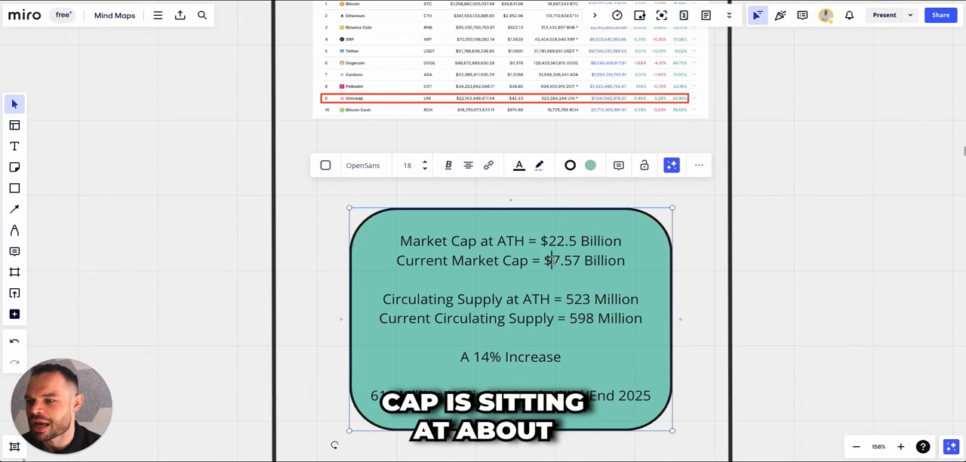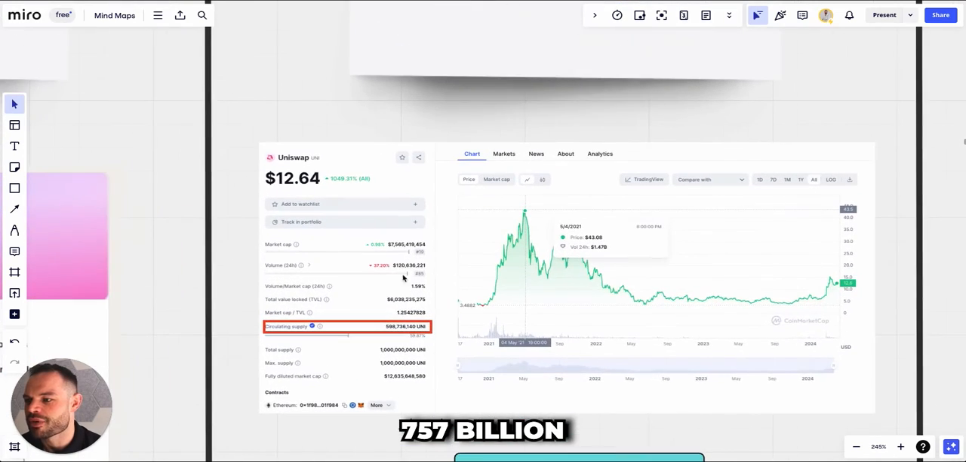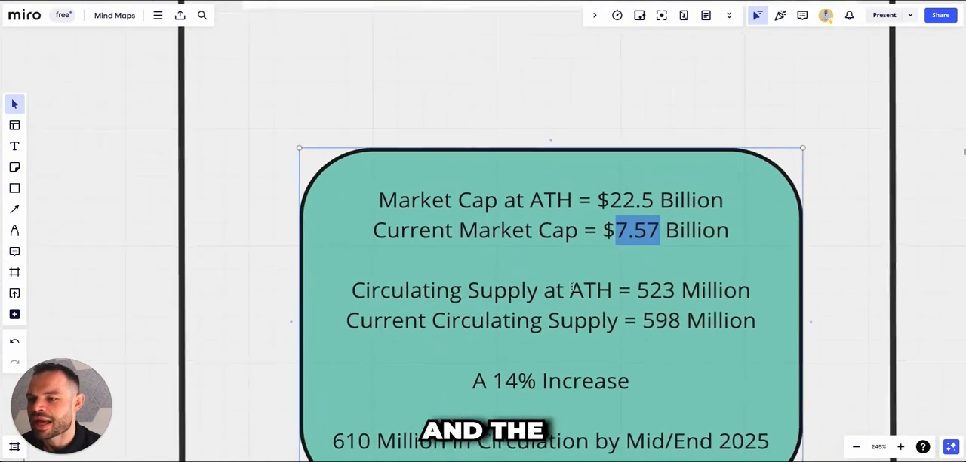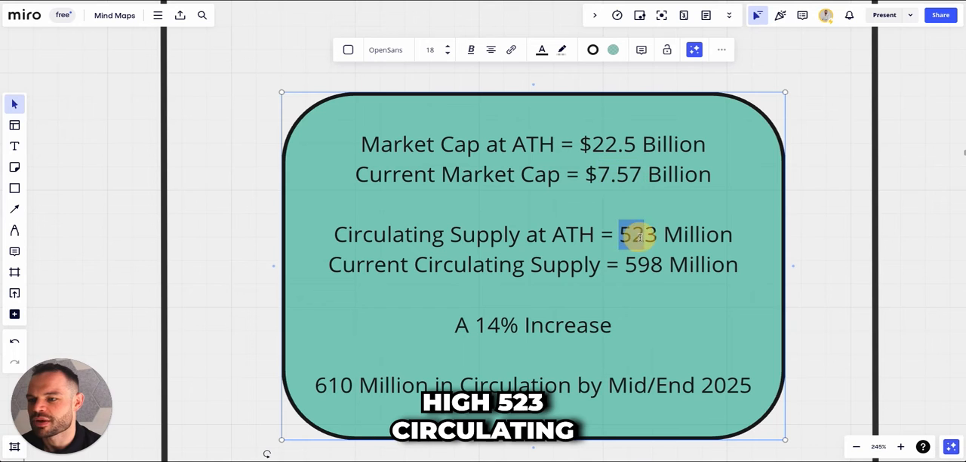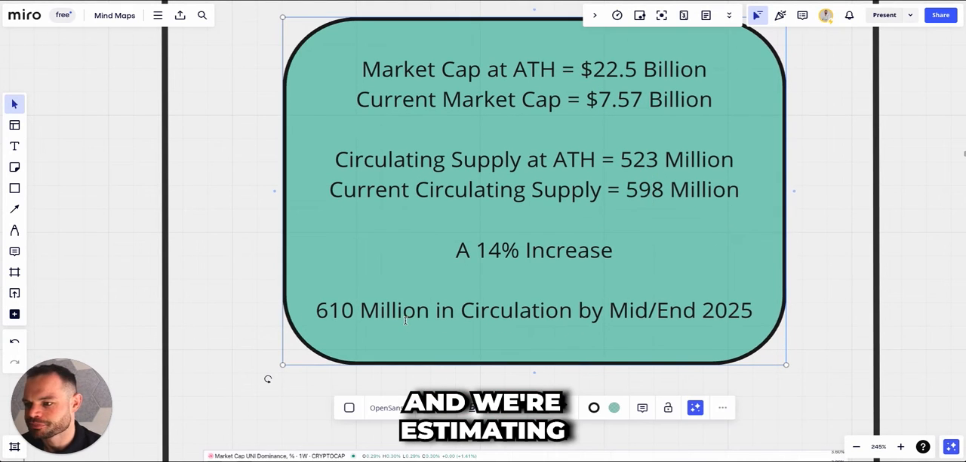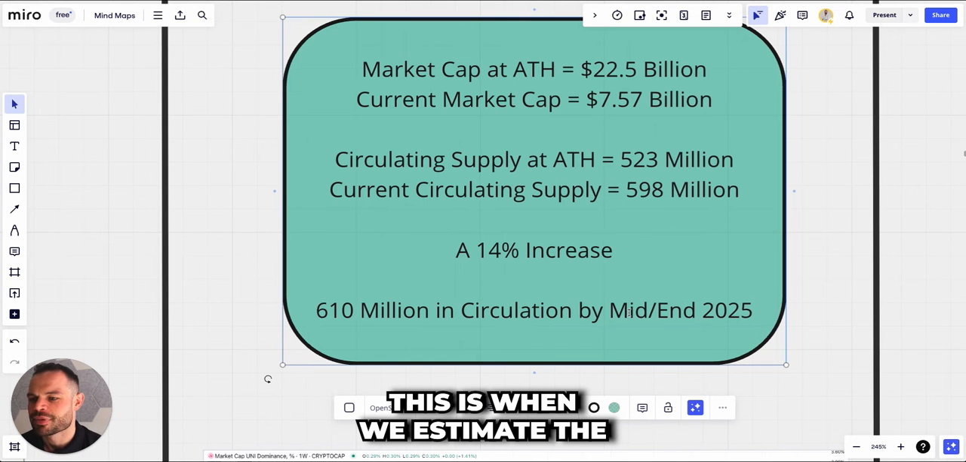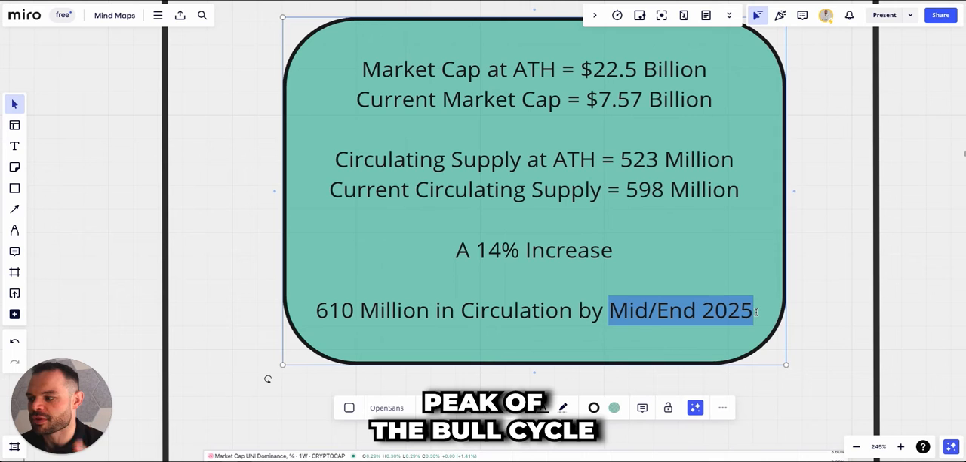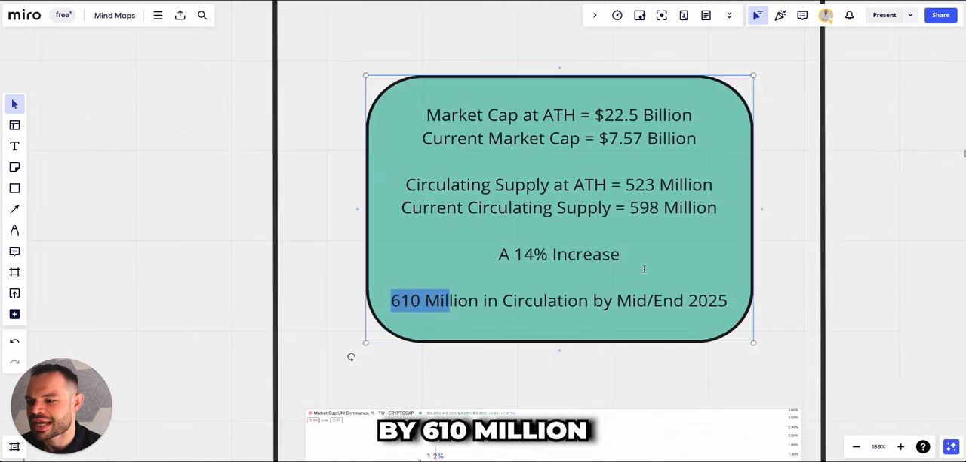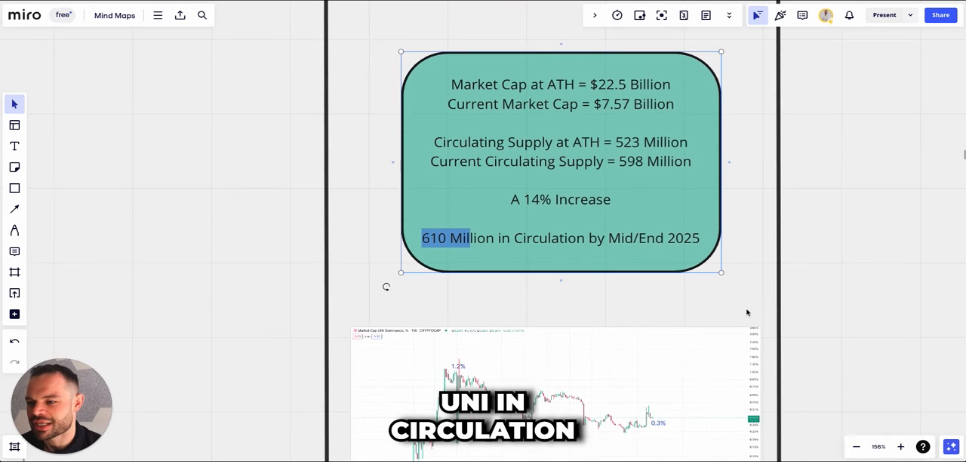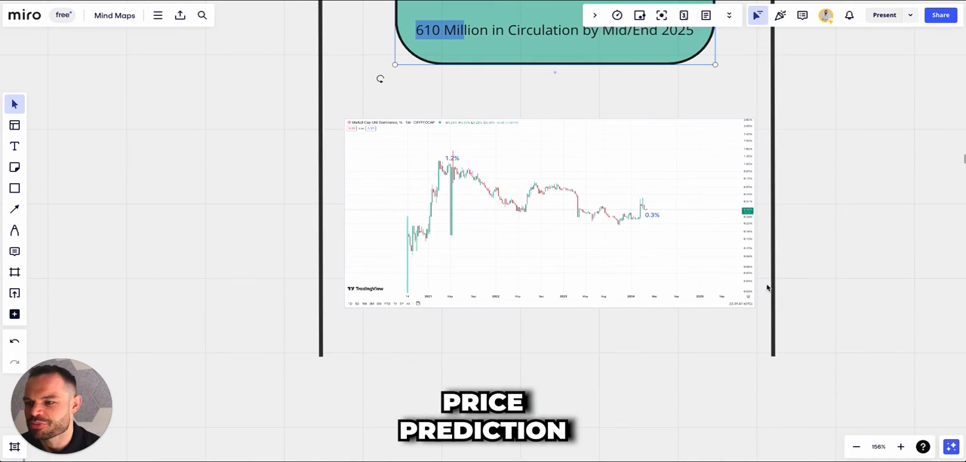Its current market cap is sitting at about 7.57 billion. The circulating supply at all-time high was 523 million, the circulating supply right now is 598 million, and we're estimating that the circulating supply by middle to end of 2025 is going to be about 610 million Uni in circulation. This is when we estimate the peak of the bull cycle to occur, middle to end of 2025. So we're estimating about 610 million Uni in circulation, and that will factor into our price prediction in a moment.